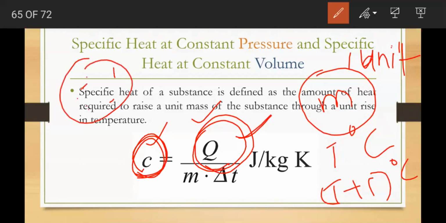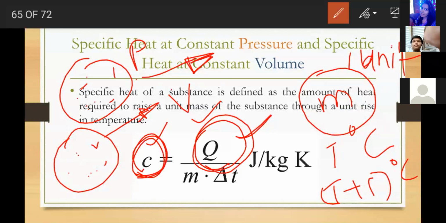So I want to increase the temperature of this gas, keeping pressure constant. And the second one is I want to increase the temperature of this gas, keeping volume constant. So there are two situations where constant pressure is there, constant volume is there. So the gas will be affected by both pressure and volume.